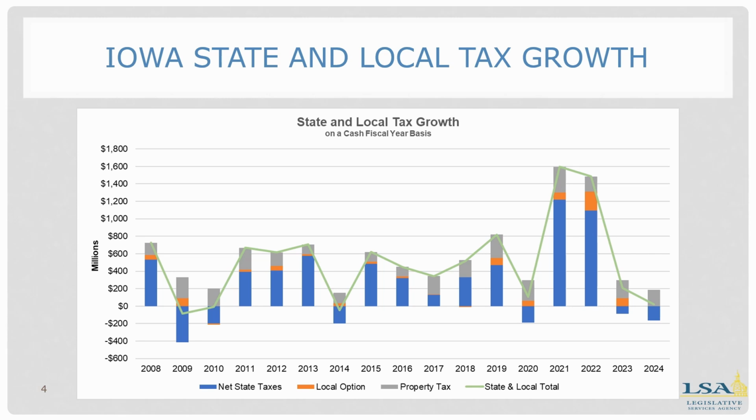Again, that's due to federal transfer payments filtering through the economy. Growth was less in 2023 and 2024 as net state taxes declined but were offset by local option and property taxes. FY 2024 had the lowest tax revenue growth since FY 2014.